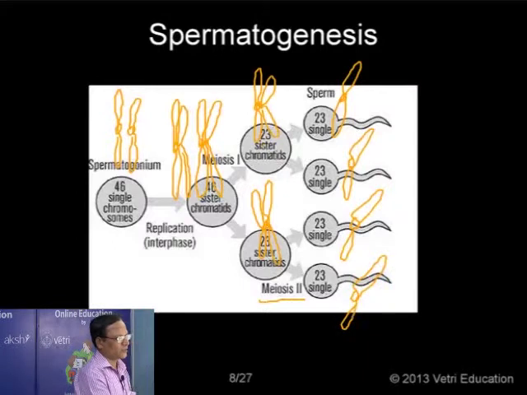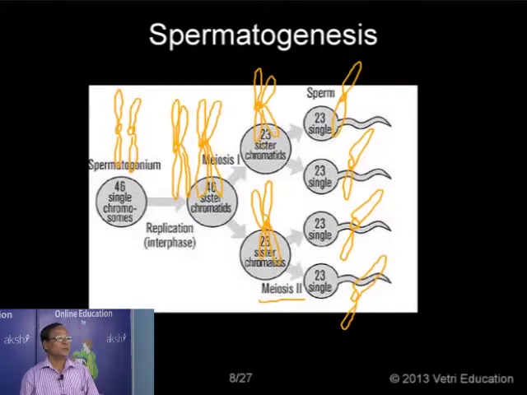That's why here it is given as single. That's why just the words are given. So we have 46 single chromosomes. Here the chromosomes undergo duplication and replication during the interphase, what we call the synthetic phase and also the mitotic phase. And then we have sister chromatids, 46, because the chromosomes have already duplicated.